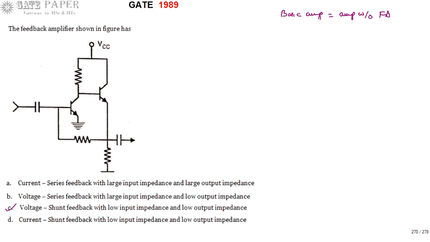It has very little stability in its gain, the bandwidth is less, distortion is more, noise is more, and the input and output impedances are not according to the application, that is, whether you are using the BJT in transconductance mode or transresistance mode or voltage amplifier mode or current amplifier mode. So according to the type of application, it requires different input and output combinations. The basic amplifier doesn't reach those properties. So that's why generally we use feedback.